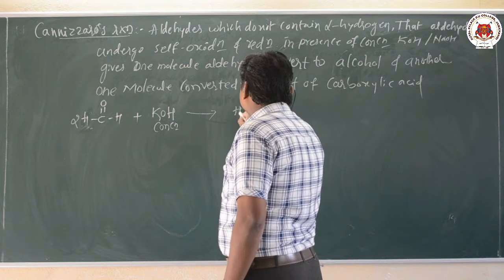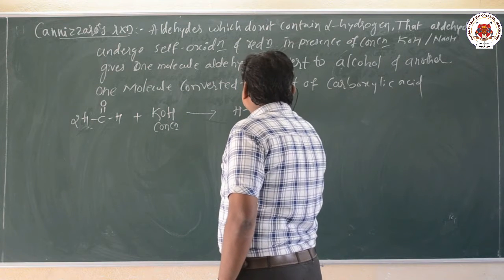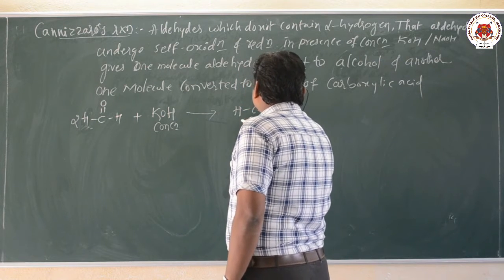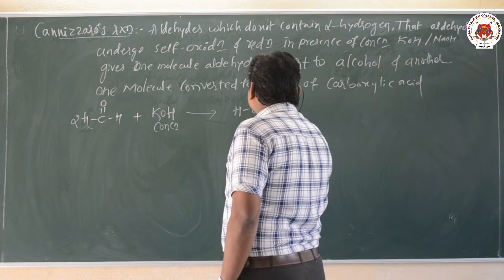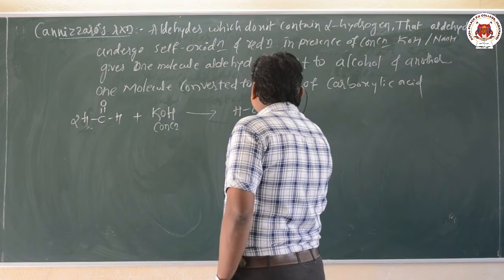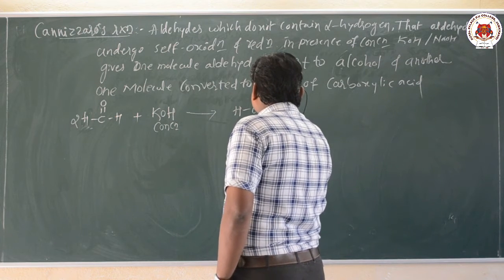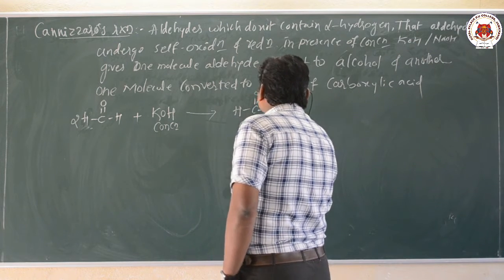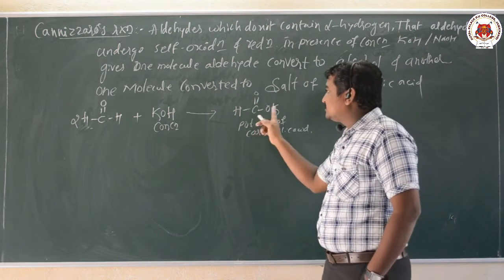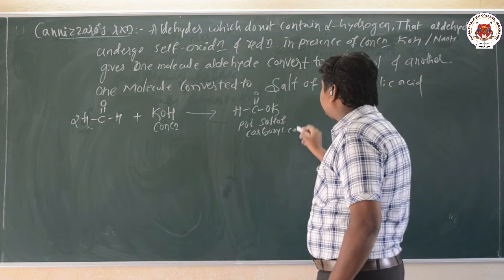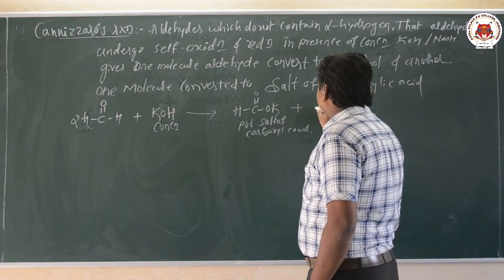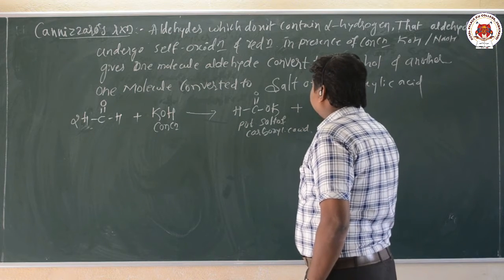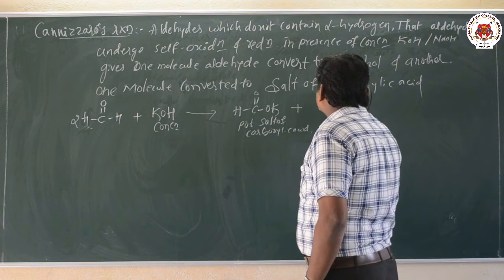This is the potassium salt of the carboxylic acid, or potassium formate, and another molecule is converted into methanol, CH3OH.